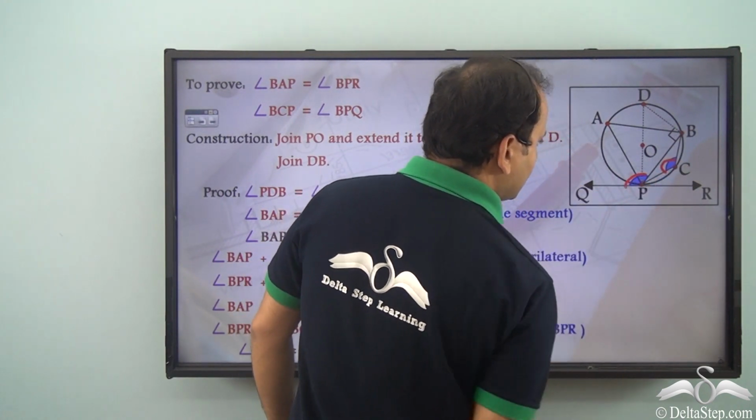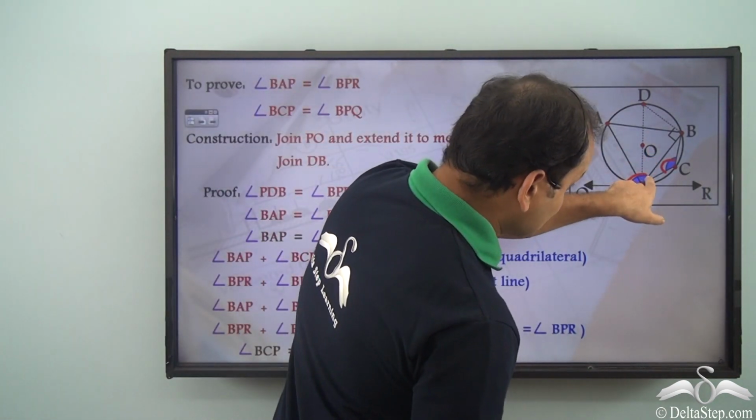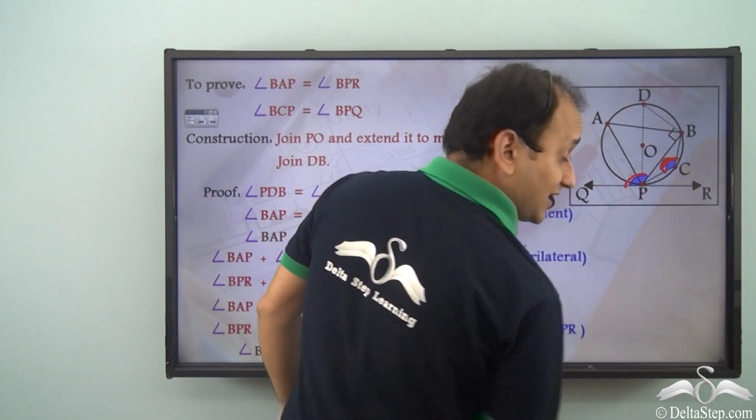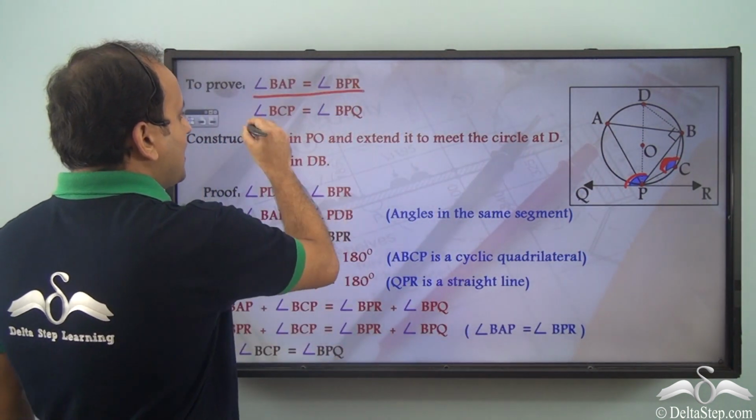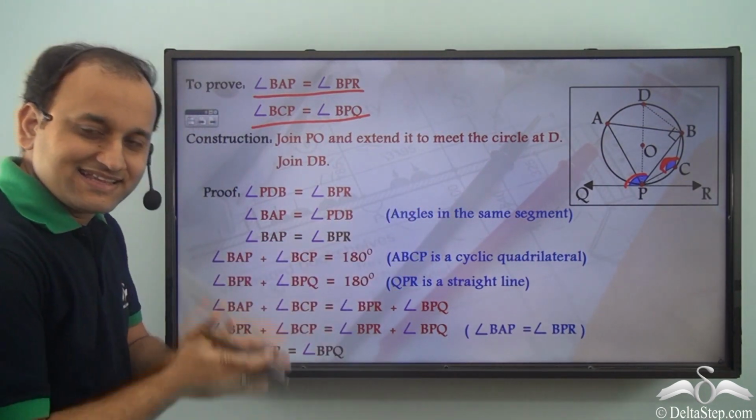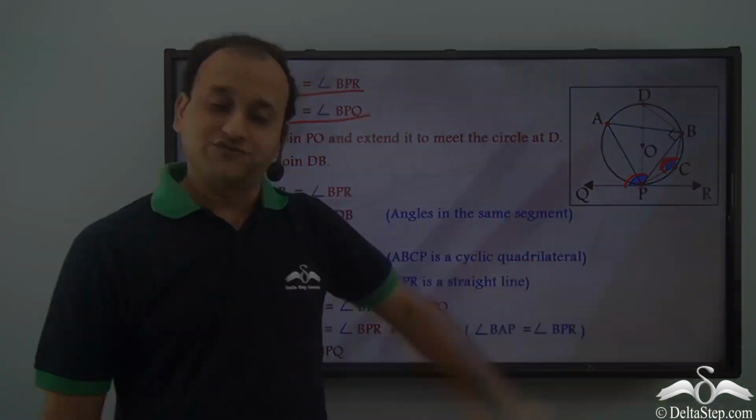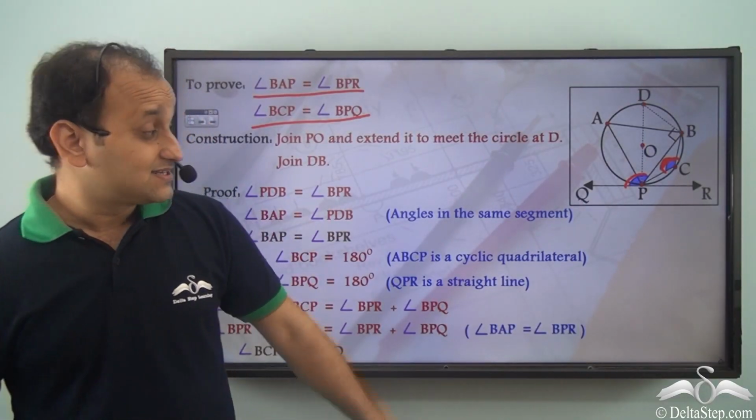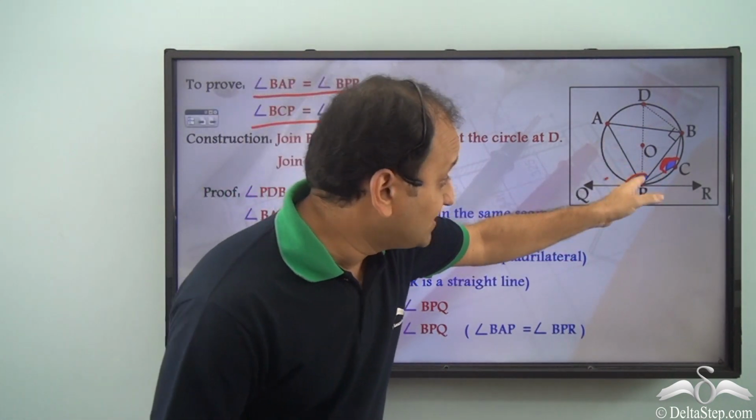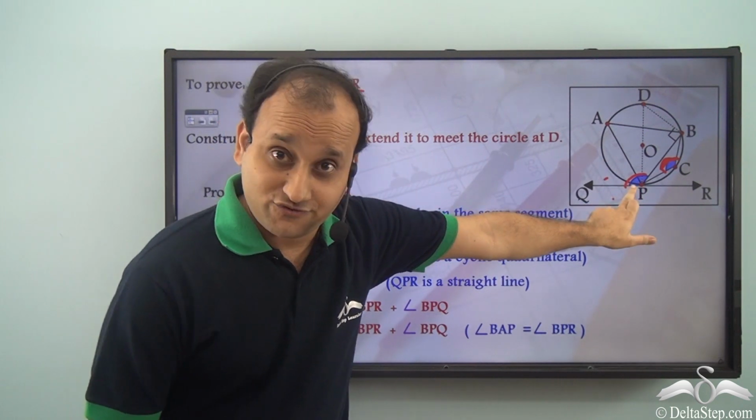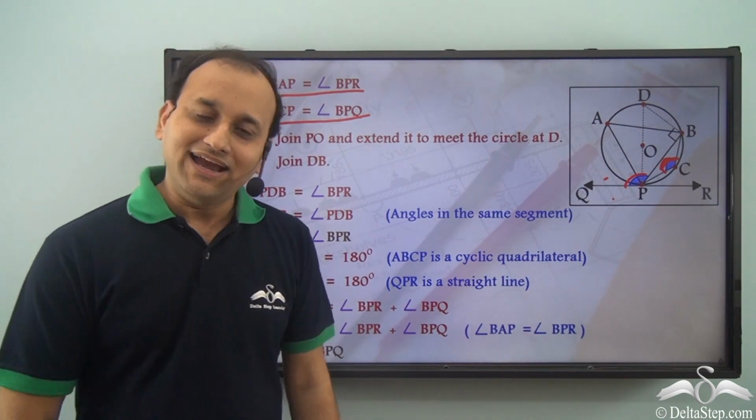This particular angle, that is angle made by the tangent with the chord, is equal to the angle in the alternate segment. So, we have proved this too. So, we have proved both of them, and which means that the theorem which we had discussed is true. It has been proved. So, the theorem states that the angle made by the tangent with the chord passing through the point of contact is equal to the angle in the alternate segment.